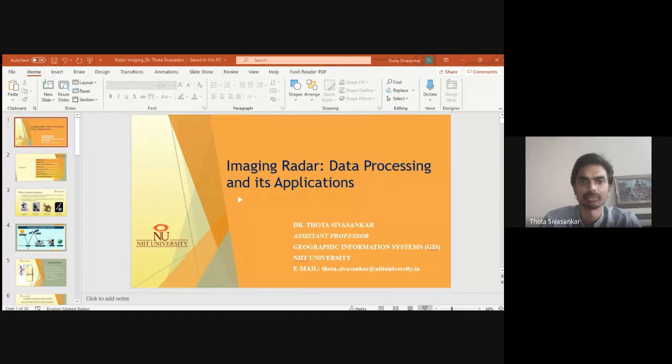So this is all about my introduction, and we will be talking about imaging radar, data processing, and its applications in this talk. So the outline of this talk is basically I will be introducing you all, as you all are from the image processing research group, where you may be working on a variety of images, like biomedical images, as well as remote sensing images, or even normal platform images.